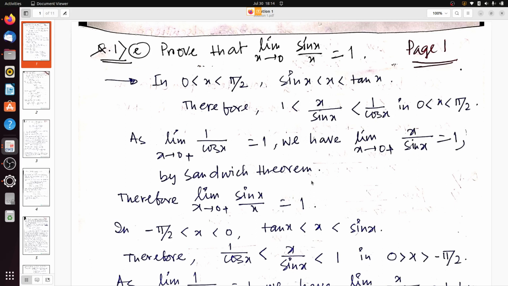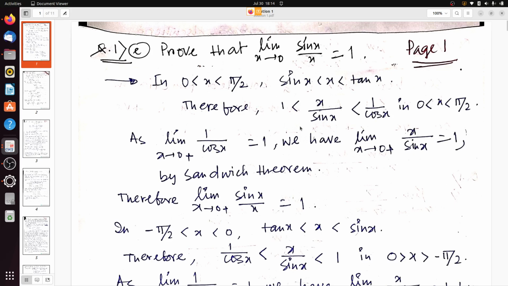Therefore if we divide the inequality by sin x, we get 1 less than x by sin x less than 1 by cos x, because tan x by sin x is equal to 1 by cos x, in 0 less than x less than pi by 2.